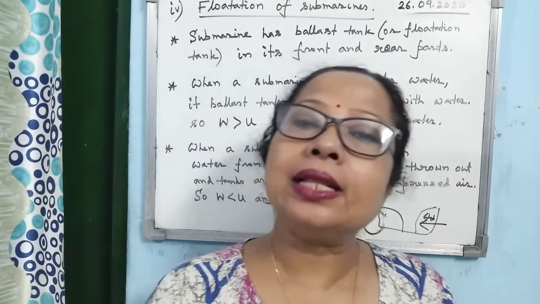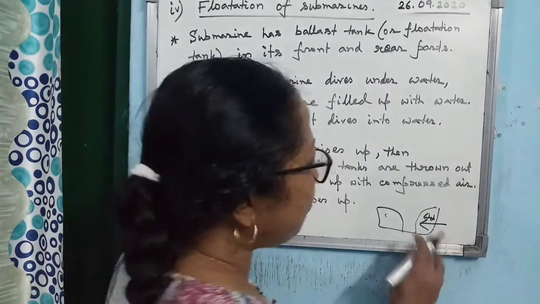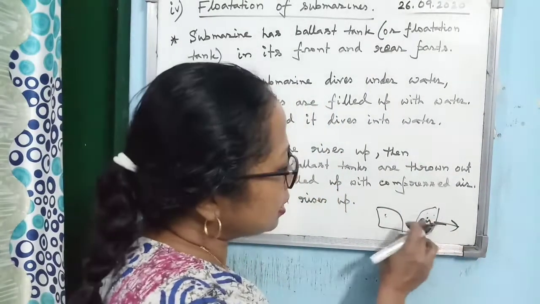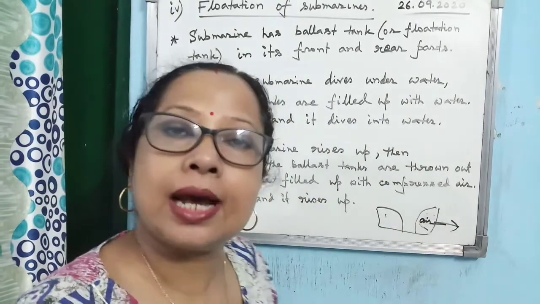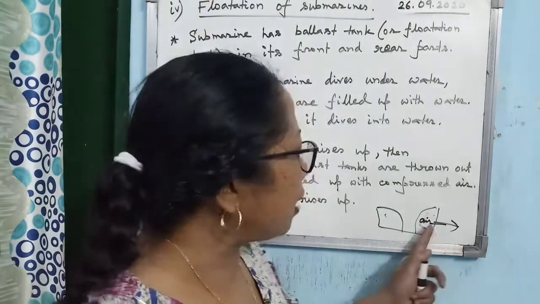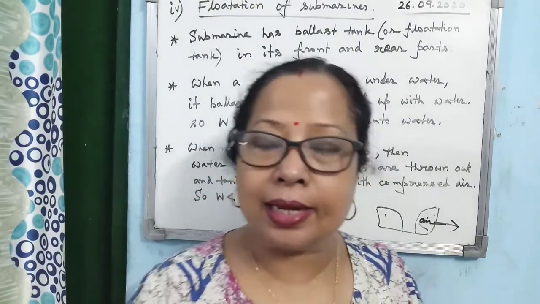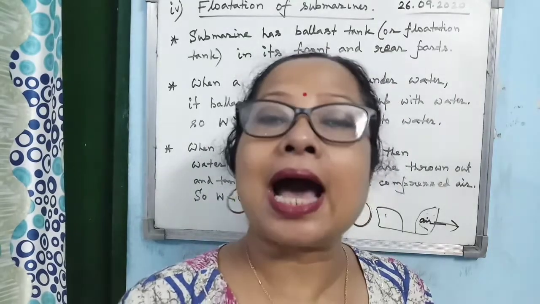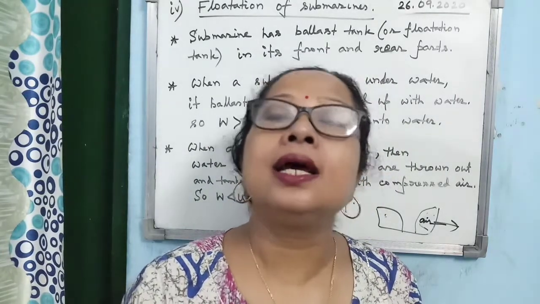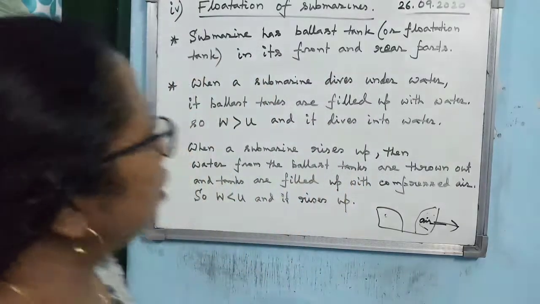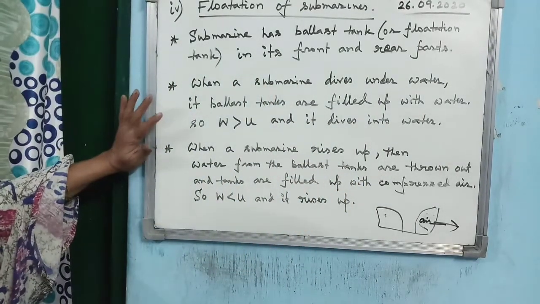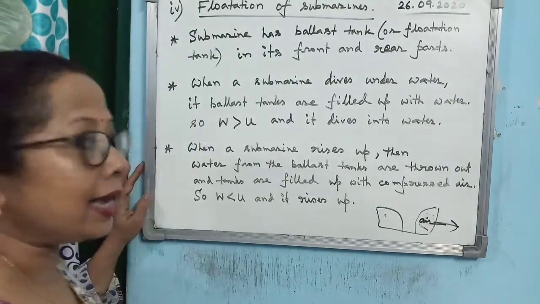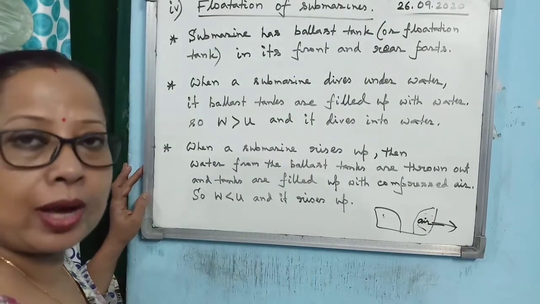Now, when the submarine wants to rise up, what will happen? The water is thrown out, and these ballast tanks are filled with compressed air. When it is filled with air, the submarine becomes lighter, the weight of the submarine becomes less than the upthrust acting on it. As a result, the submarine will rise up. So this is the way you have to answer why the submarine floats at different levels of water and how it can rise. These are the points you have to write.